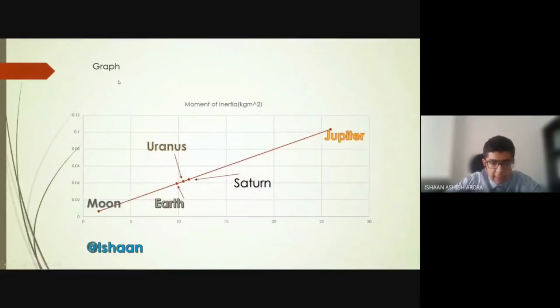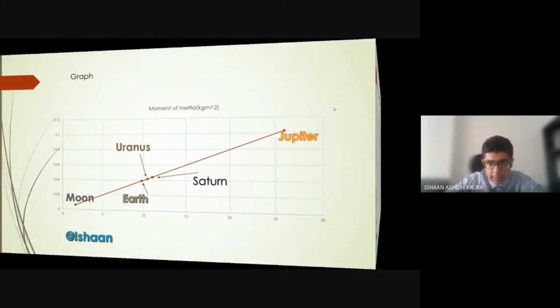Here is the graph that was plotted by these 5 readings. The first point is taken as Moon, the second point as Earth at 9.8 meter per second square, then Uranus at 10.5 meter per second square, and then Saturn at 11.08 meter per second square, and finally the massive Jupiter at 25.95 meter per second square. Here the graph comes out to be linear. That was expected according to the theory.